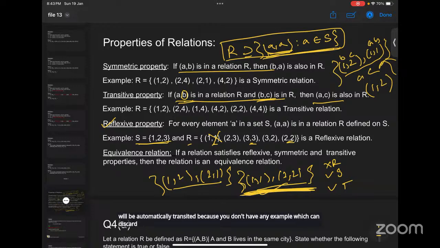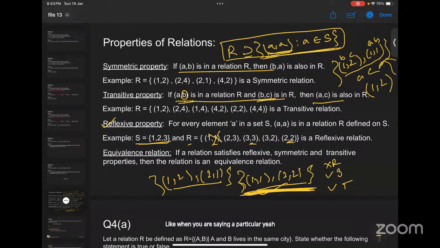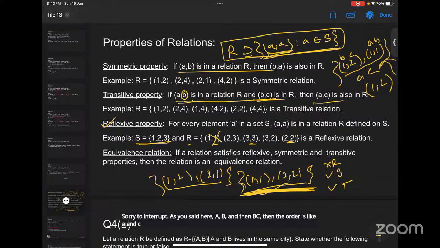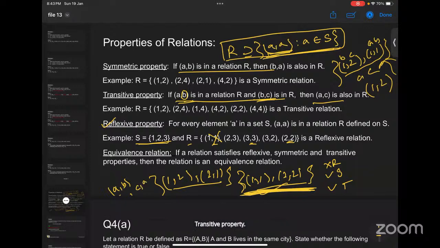Sorry to interrupt. As you said here, A, B, and then B, C, then the order is A and C, so A will be first and C will be second. And if it is changed, like C, A, is it not transitive? You are saying A comma B and C comma A, right? Yes. Then in that case, you should have C comma B in the set.